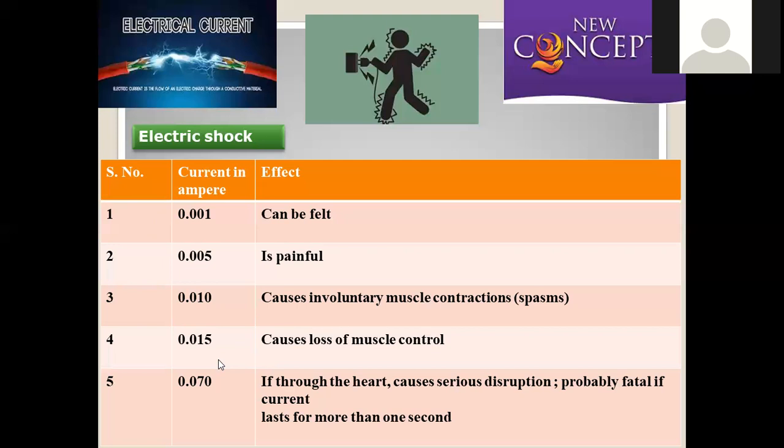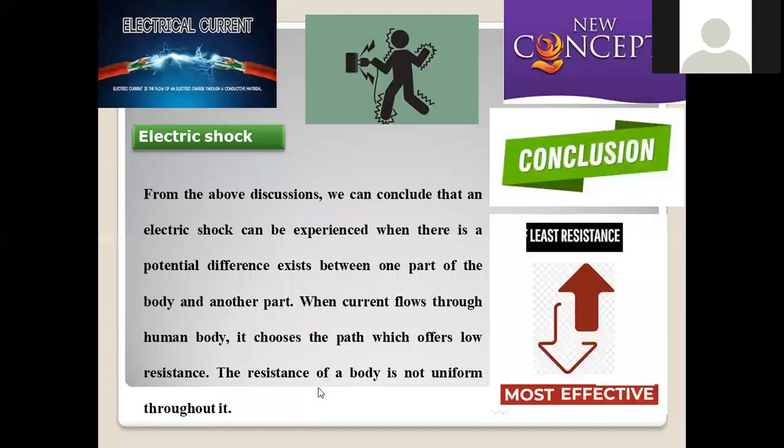And we are still increasing the intensity to a higher extent. Just now we discussed 0.07 amperes of current. At that instant, the primary organ driving our body, the heart, has its function completely disrupted, and the current is probably fatal if it lasts for more than 1 second. So heart functioning becomes difficult, and it may have a highly hazardous impact on human survival as well.